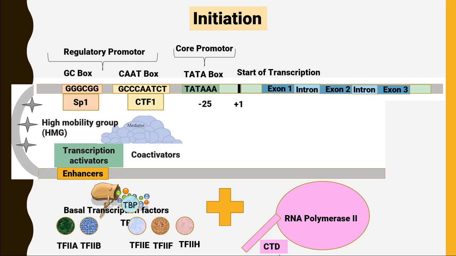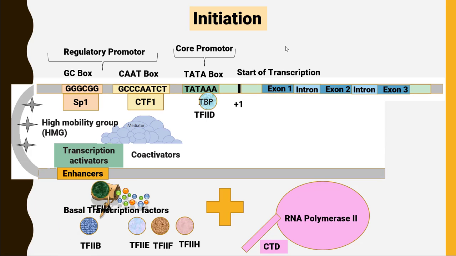Initially, TF2D is going to bind itself to the TATA box. Now here's the thing: TF2D has a TBP. TBP is a protein called the TATA box binding protein. So if we have a TATA box present inside the DNA, TBP is going to recognize it and bind to it, followed by TF2D. But if we have a DNA that doesn't have a TATA box, then TBP is not going to bind because it is not available. Only TF2D is going to come and attach itself to the core promoter site.